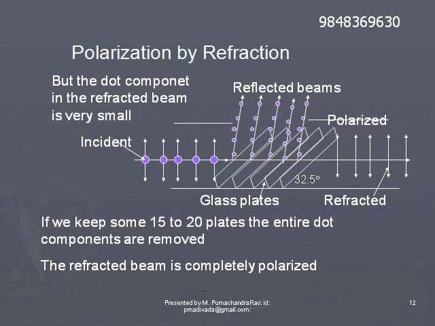This undergoes refraction successively through several plates. If we keep some 15 to 20 plates, the entire dot component will be reflected by the time the beam passes through them. So the emergent refracted beam is now completely polarized, and it consists of only double arrowed components. So this is how we produce polarization by refraction.